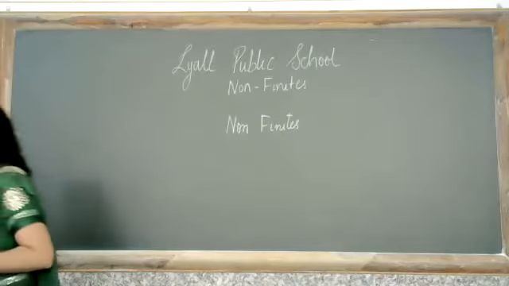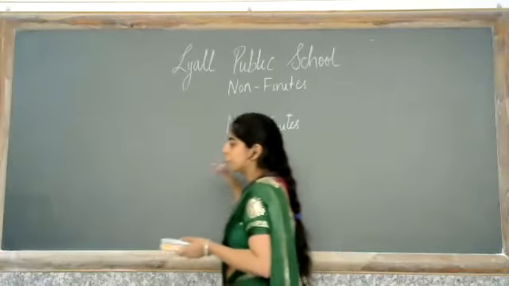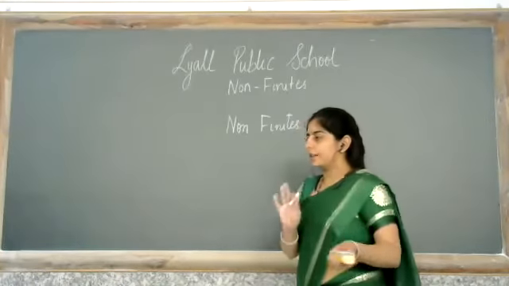After understanding finites, let us come to non-finites. Non-finites are basically those verbs which do not change as per the finite change.